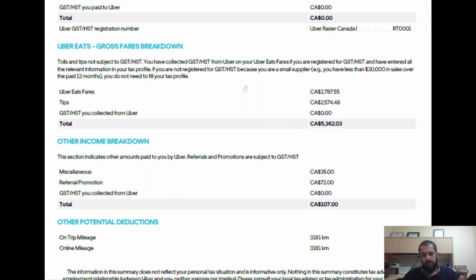Now you know your earnings, so you're going to take information from this tax summary and put it into your income tax return, where you can also report your expenses related to your car and your phone and this and that. Again, we have very detailed videos on these topics, how to file an income tax return as an Uber Eats driver. You can watch that.